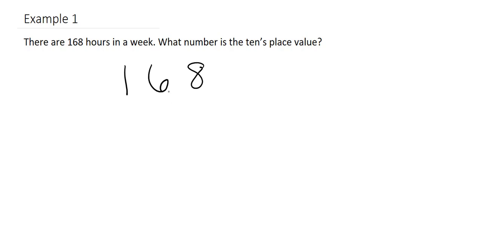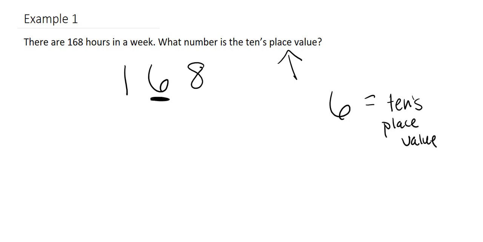We move to the left and we get to our tens spot. So it's our 6 that's in the tens place value. So we would say 6 is in the tens place value, or we could just type in the number 6 for our answer.